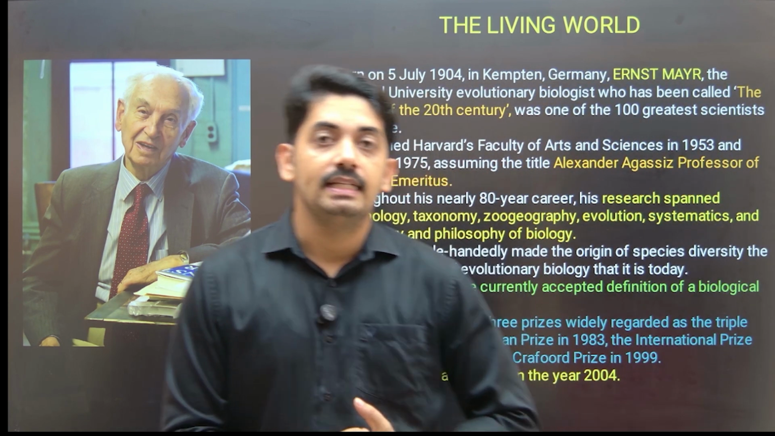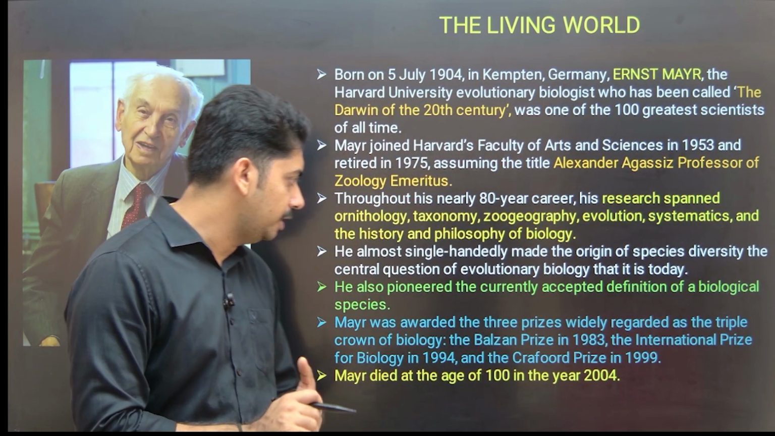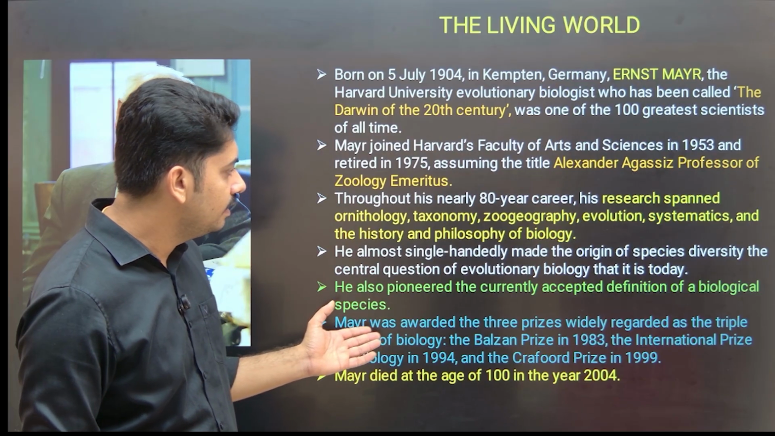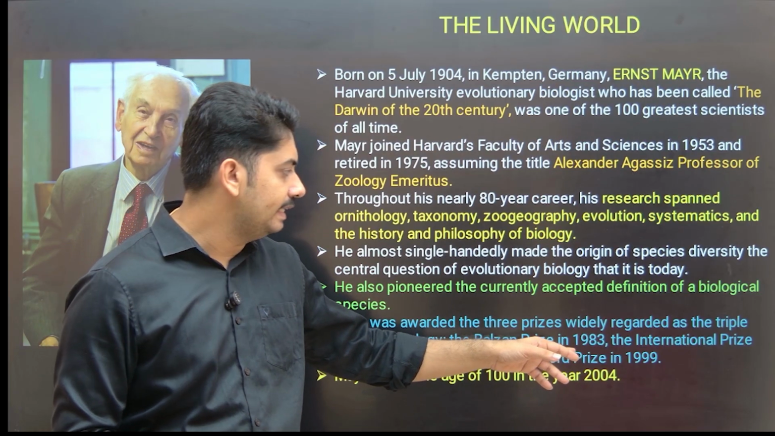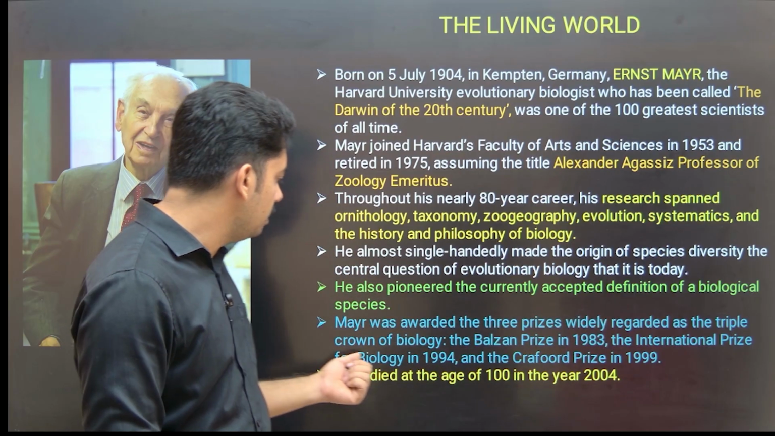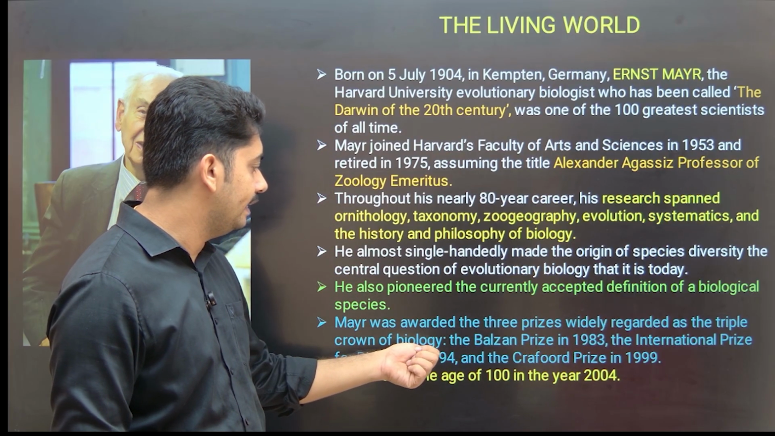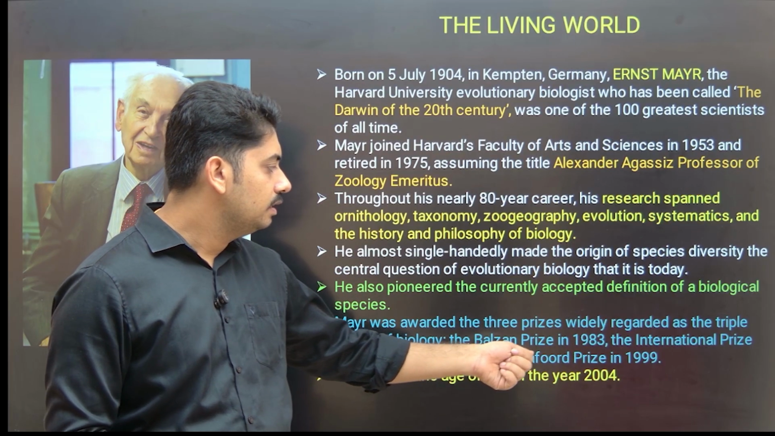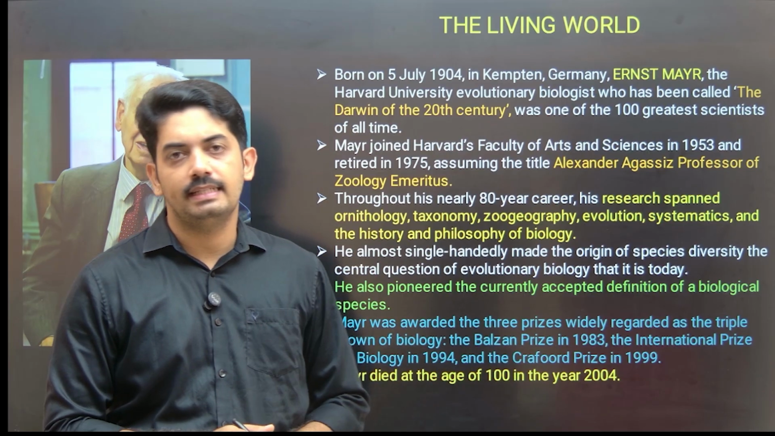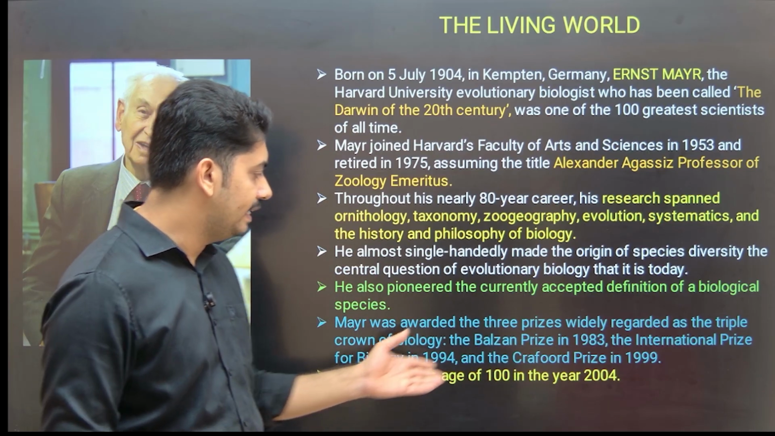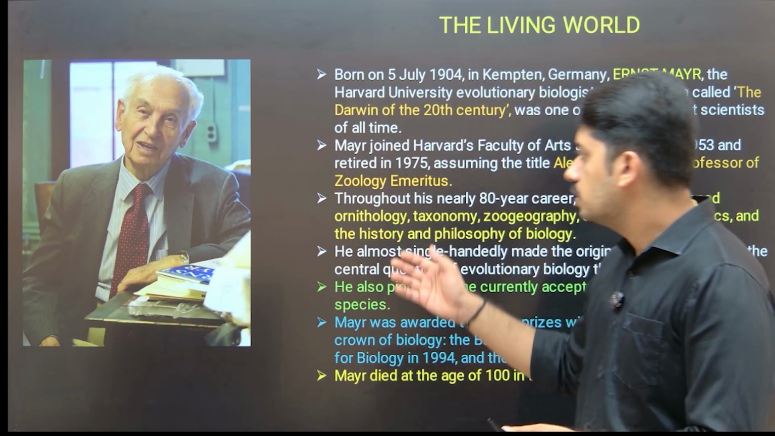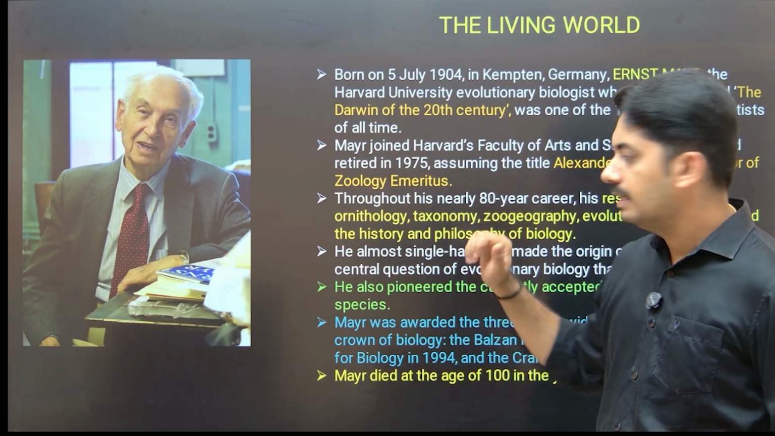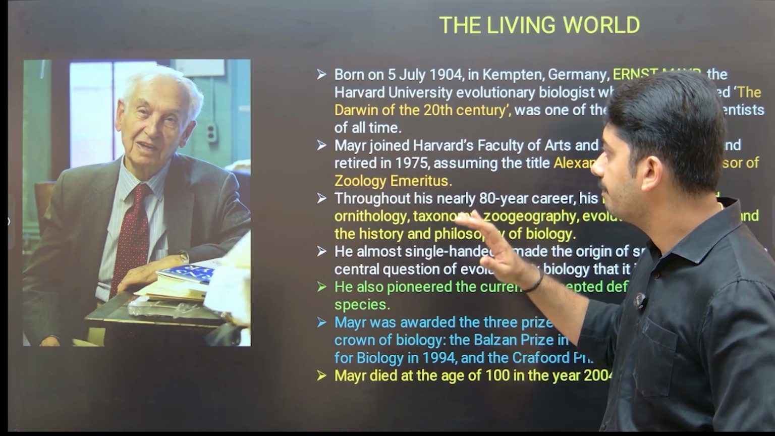And Mayr was awarded three prizes, known as the Triple Crown of Biology, that is the Balzan Prize in 1983, the International Prize for Biology in 1994, and the Crawford Prize in 1999. Mayr died at the age of 100 in 2004. So this is a brief about the scientist Ernst Mayr.